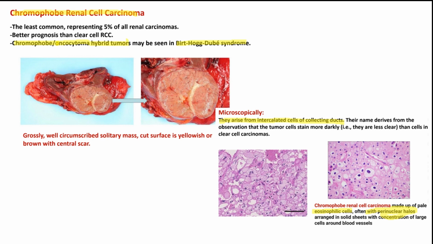Grossly, as I mentioned, same thing as oncocytoma. Well circumscribed, the cut surface usually yellow or brown with a central stellate scar. You can see the central stellate scar right over here.